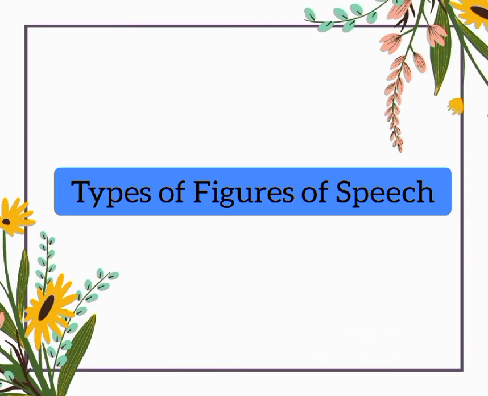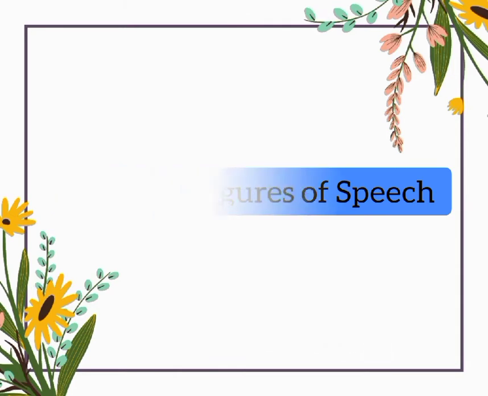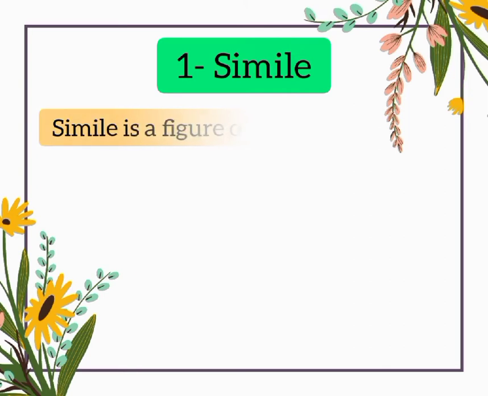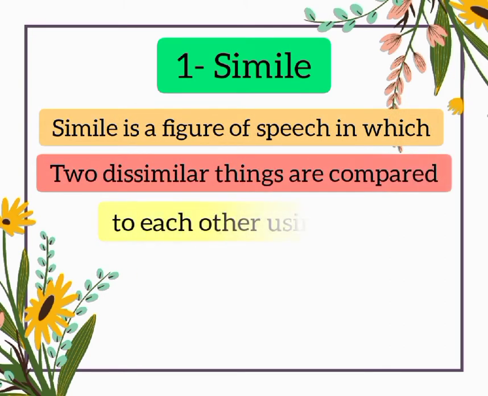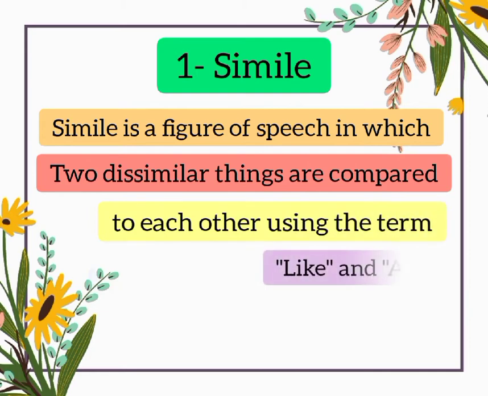The first figure of speech that we are going to discuss is simile. A simile is a figure of speech in which two dissimilar things are compared to each other using the terms like and as. Here are examples of simile.